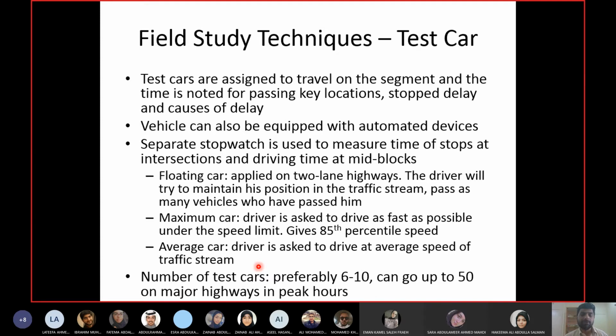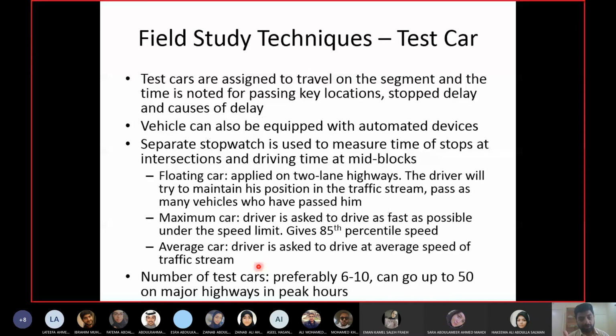You allow them to drive, and at the same time you get all the observations. For example, you are measuring a segment which only requires 10-15 minutes to drive, so in 10-15 minutes you will be finished. But what is the problem here? You have to arrange 50 cars and 100 people.